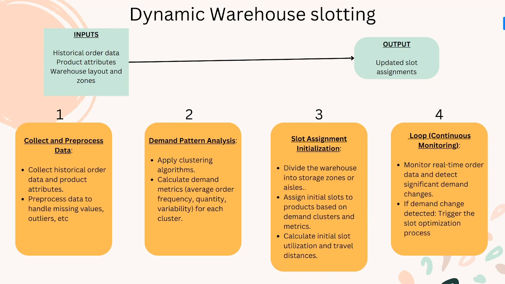Second is demand pattern analysis, and third is slot assignment initialization, where we finally assign the slots to the products. Fourth is a loop where we continuously monitor the trends. If we find any major patterns and major fluctuations inside our system, we will reassign that particular product to another slot, if we do not require the product for a long time. So this involves a loop and continuous monitoring for that particular product.